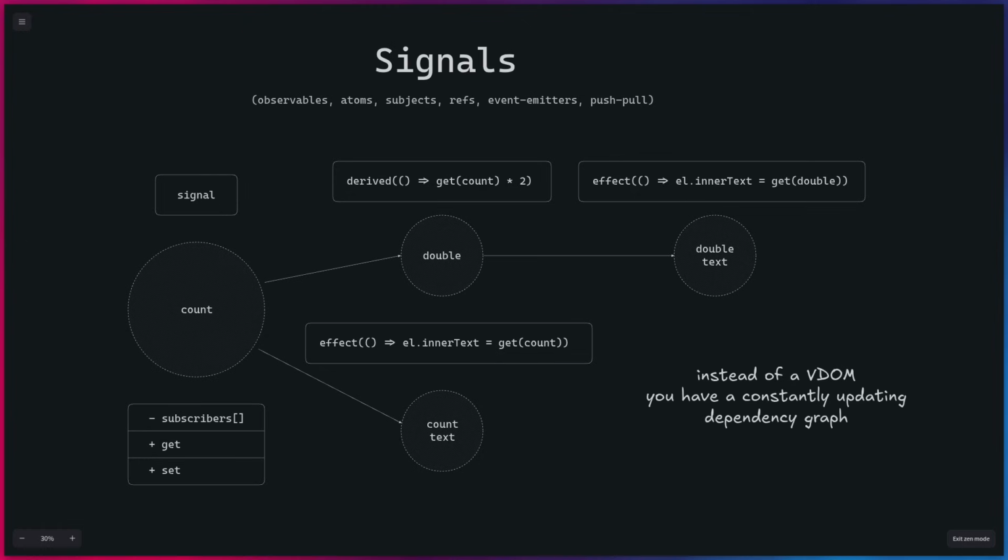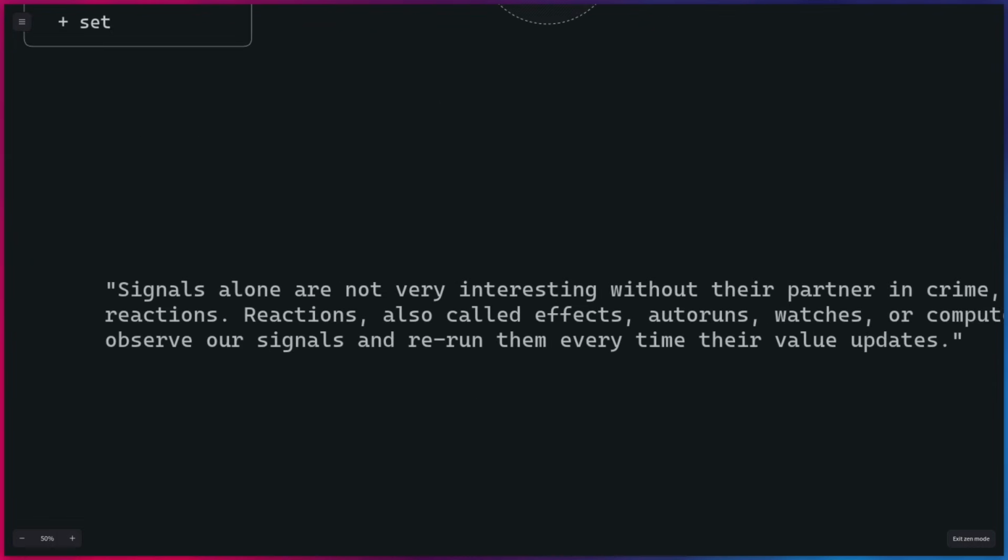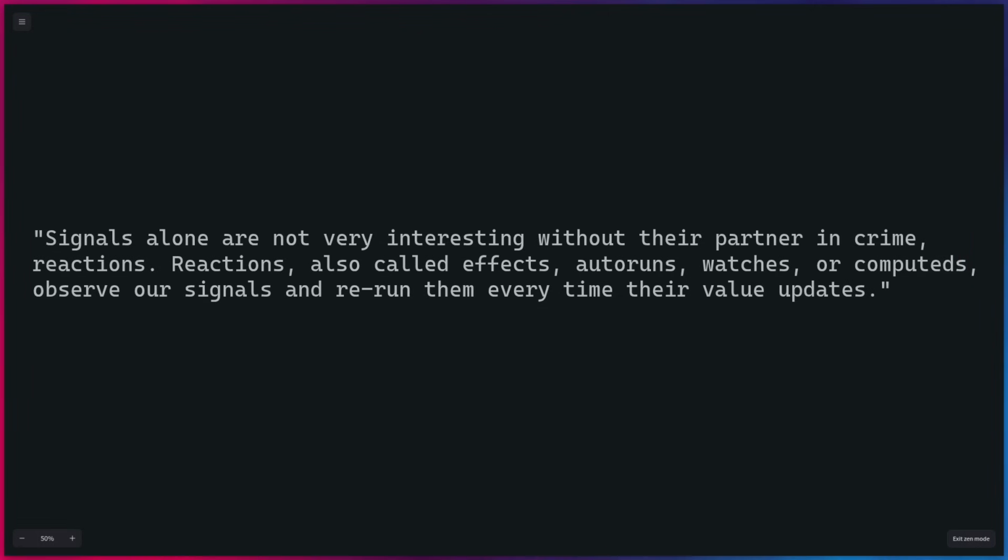But of course, this isn't true for all frameworks. For example, Vue uses some form of signals, but they still use the virtual DOM from what I understand. And here is a quote from Ryan Carniato himself. Signals alone are not very interesting without their partner in crime, reactions. Reactions, also called effects, autoruns, watches, or computeds, observe our signals and rerun them every time their value updates.